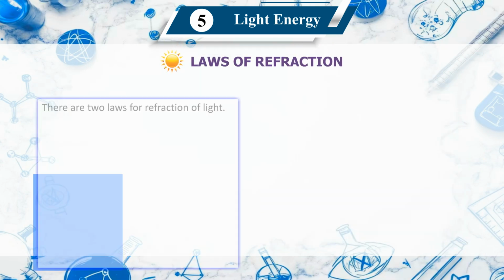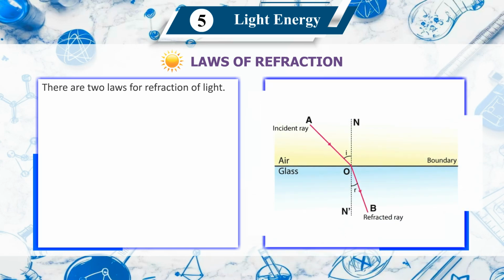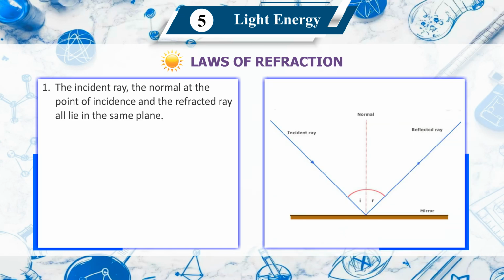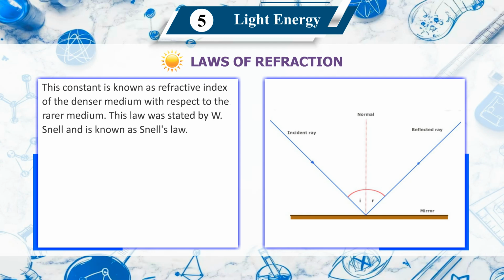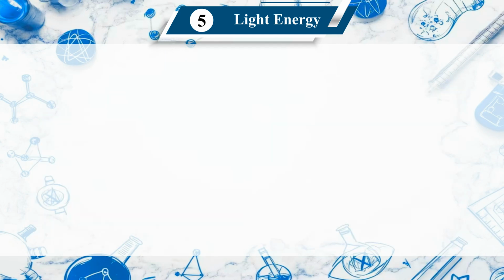Laws of refraction. There are two laws of refraction of light. First, the incident ray, the normal at the point of incidence and the refracted ray all lie in the same plane. Second, for a given pair of media, the ratio of sine of angle of incidence to the sine of angle of refraction is always constant. That is, sin i / sin r = constant = n. This constant is known as the refractive index of the denser medium with respect to the rarer medium. This law was stated by W. Snell and is known as Snell's law.